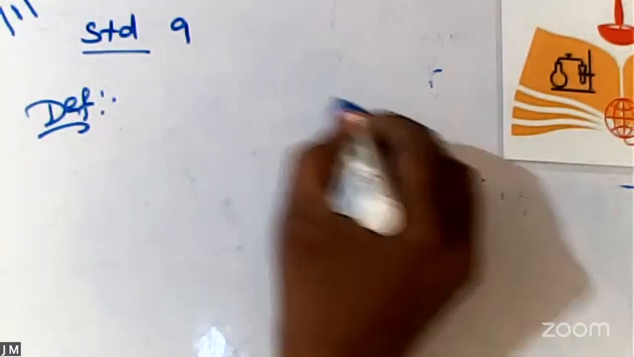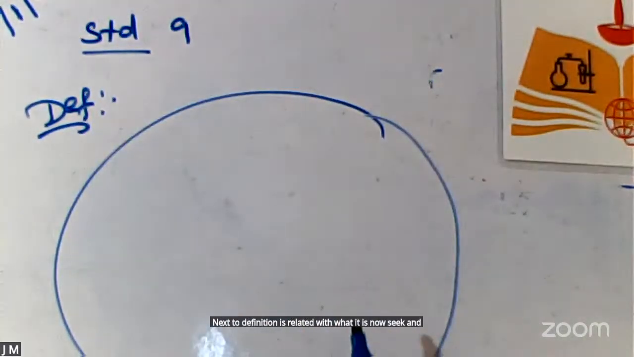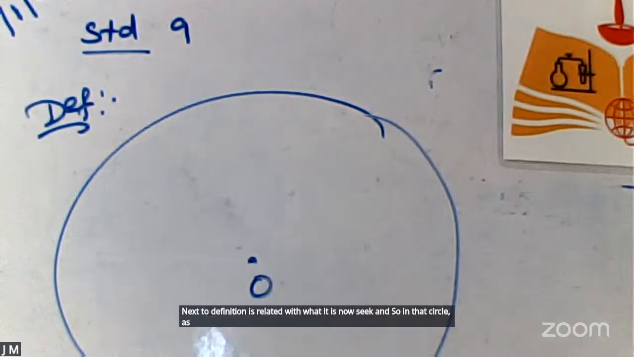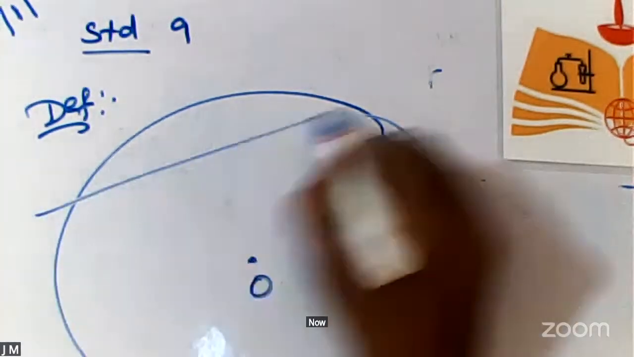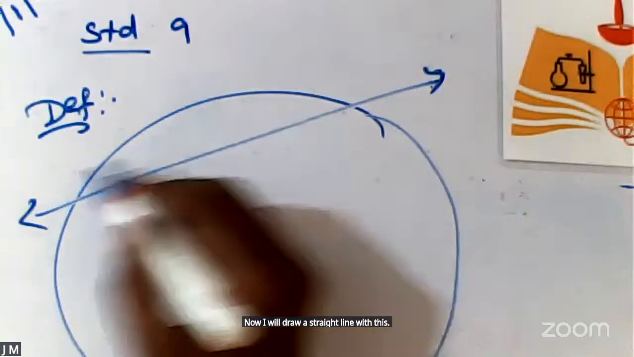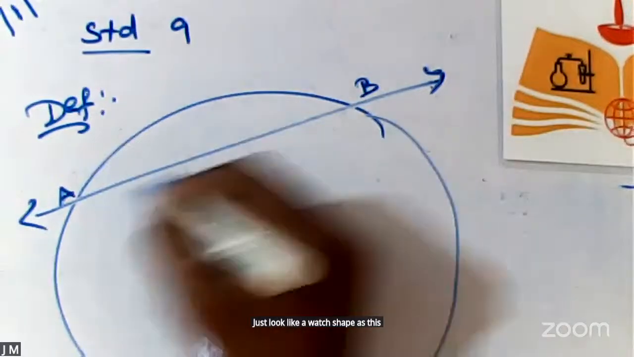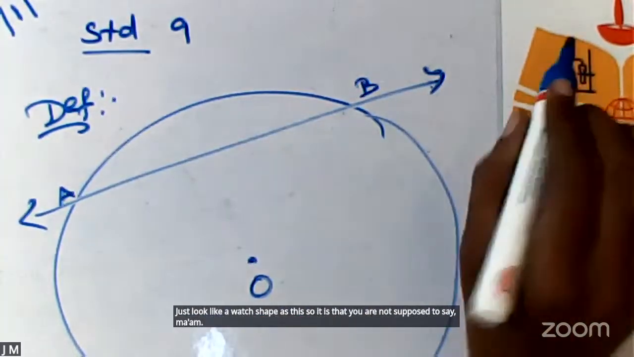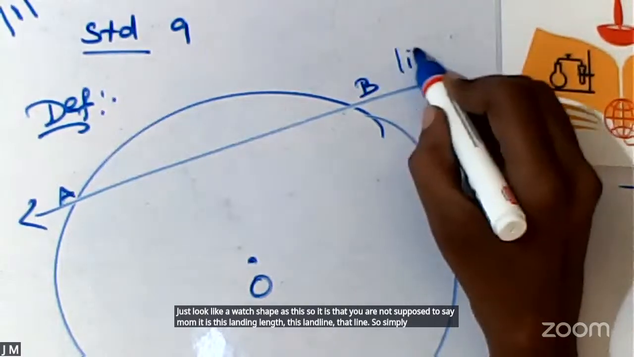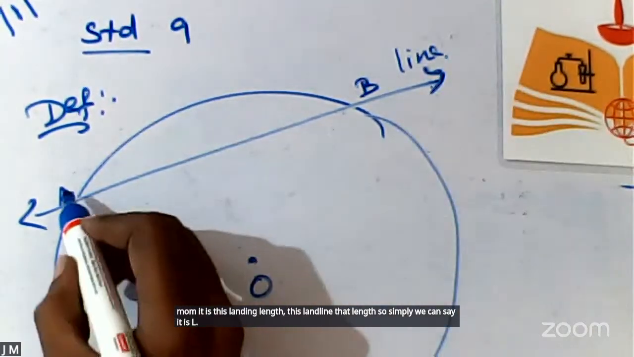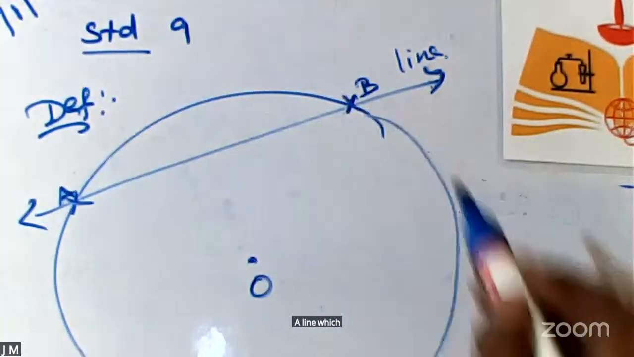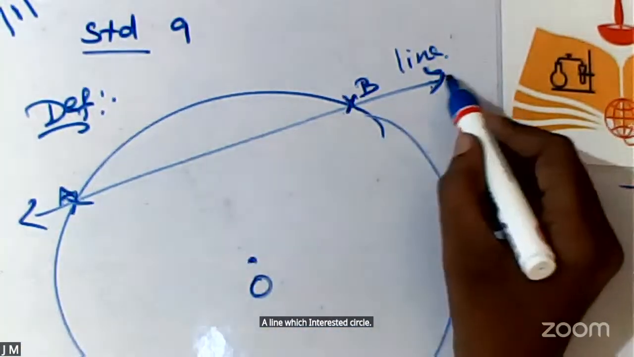Next definition is related with the secant. So in that circle, as usual, you are supposed to consider a circle with the center O. Okay? Now I will draw a straight line like this. So what is the name of this diagram? You are not supposed to say it is a slanting line. So simply we can say it is a line. A line which intersects the circle. Yes or no? Simply I have drawn the line like this.